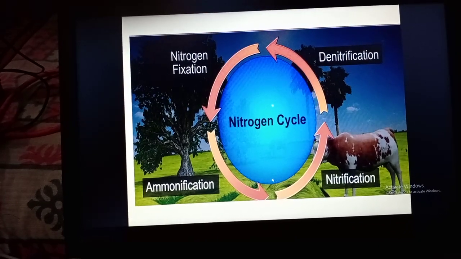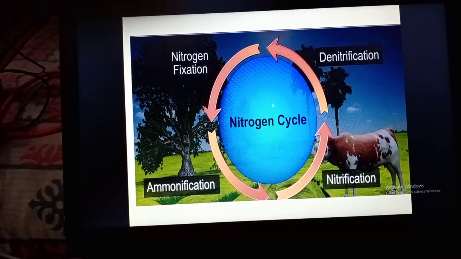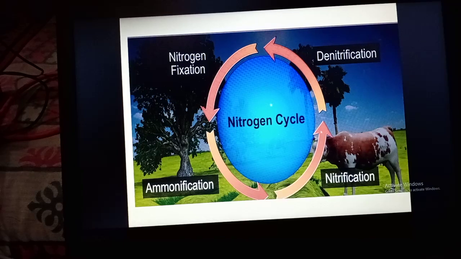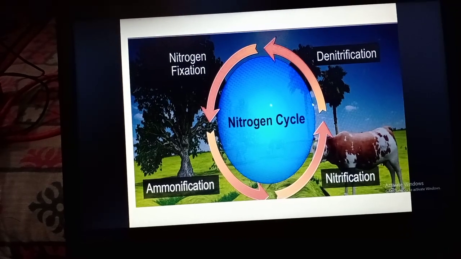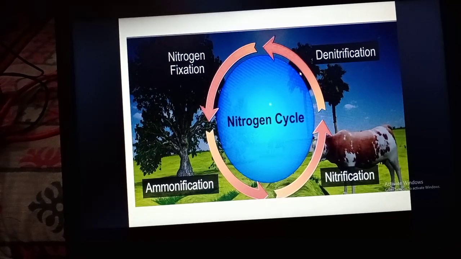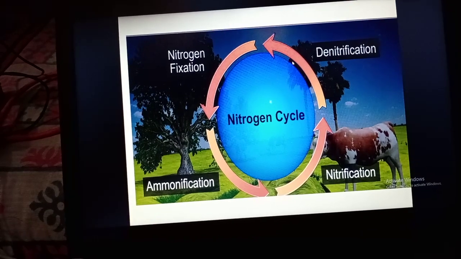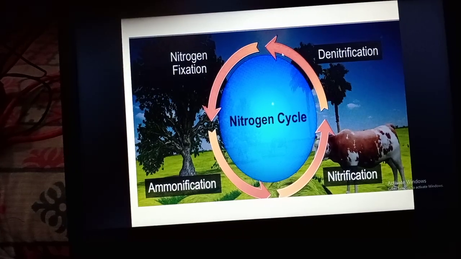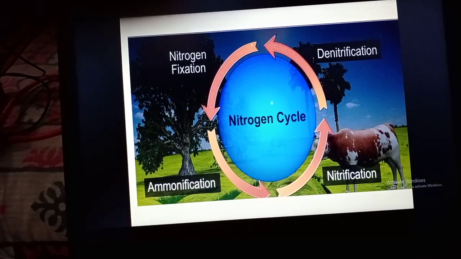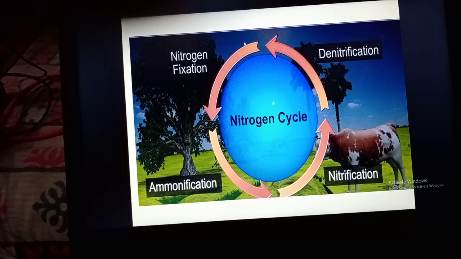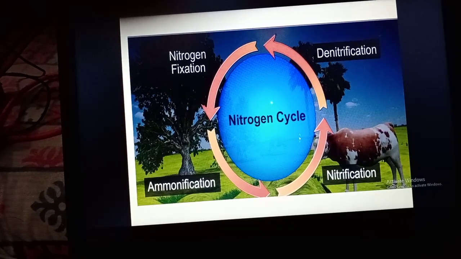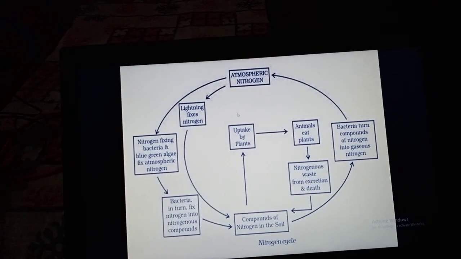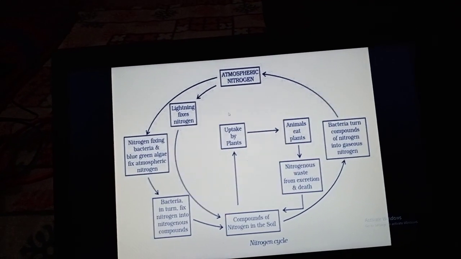Then through nitrification, nitrogen becomes nitrites and nitrates, and through denitrification, the nitrogen is released from nitrogenous compounds and becomes part of the nitrogen in the atmosphere. So the nitrogen cycle is completed. So this is the nitrogen cycle in pictorial form.